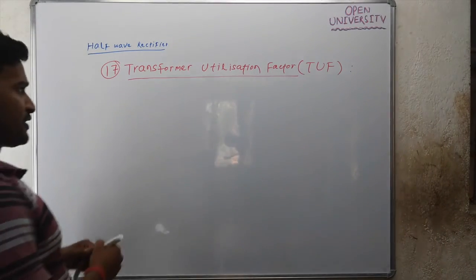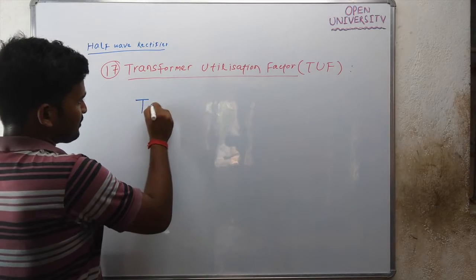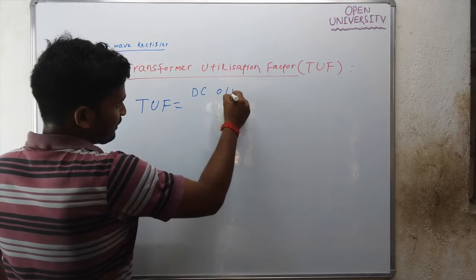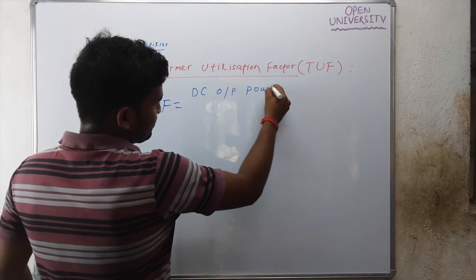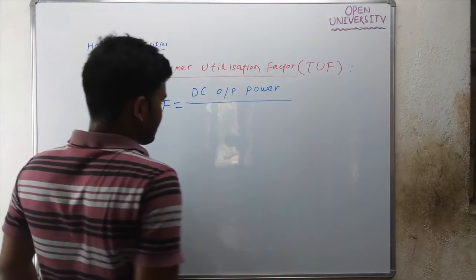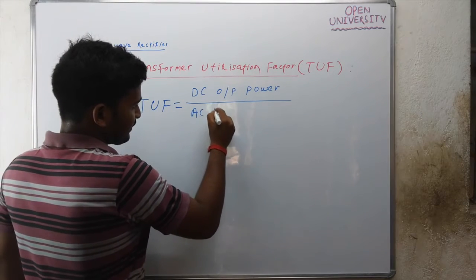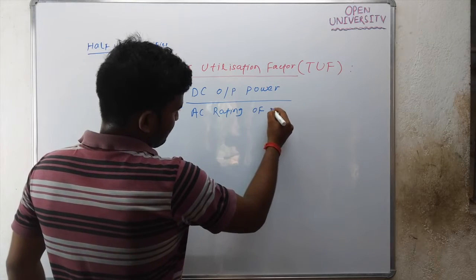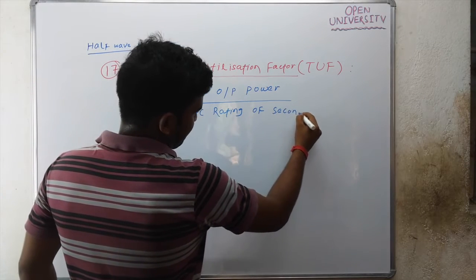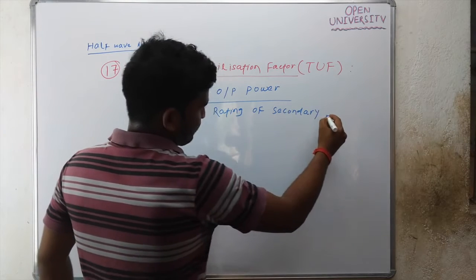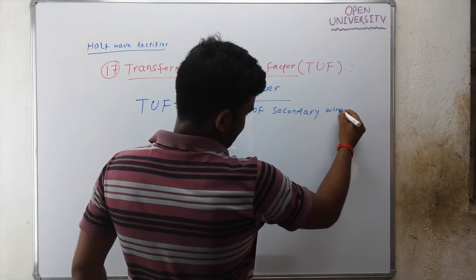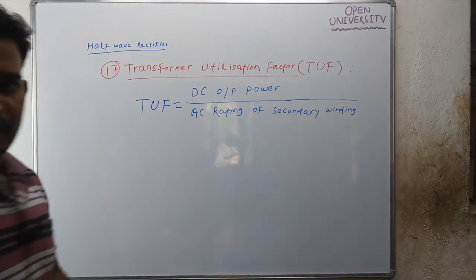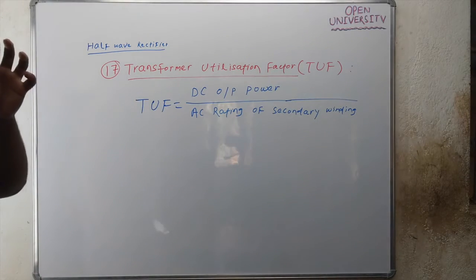The formula for TUF is equal to DC output power divided by AC rating of the secondary winding of the transformer.